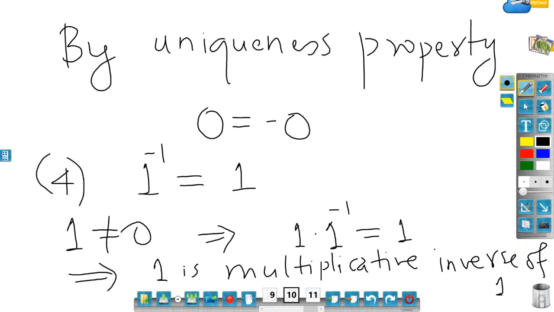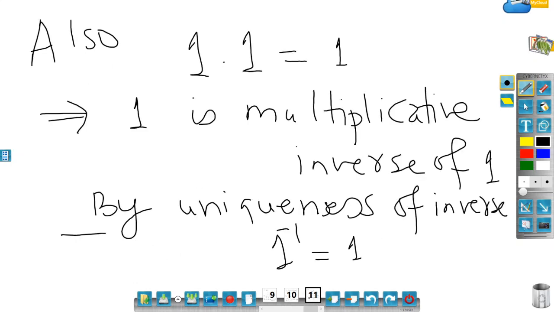Let me say it precisely: 1 inverse is a multiplicative inverse of 1, and 1 is a multiplicative inverse of 1. So that would imply 1 inverse is the same as 1. So we have proved these 4 properties of real numbers.